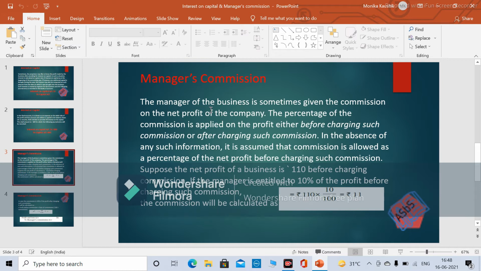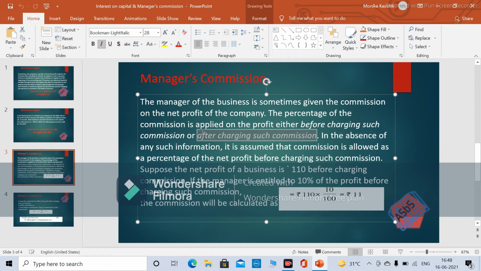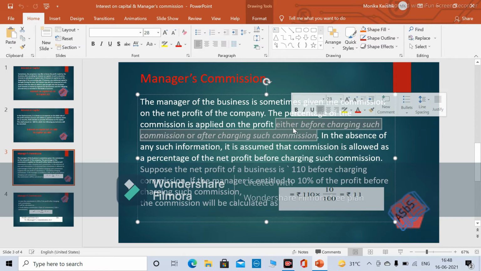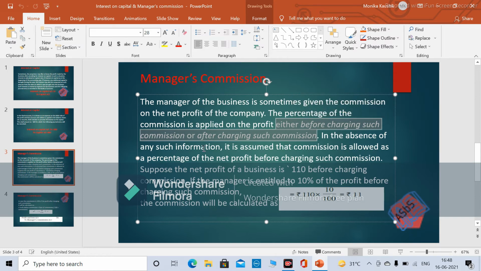Of course, we will pay any commission or dividend only if we earn a profit. The percentage of the commission is applied on the profit either before charging such commission or after charging such commission. You just need to understand these terms. You will get this statement in the question. In the absence of any such information, it is assumed that commission is allowed as a percentage of the net profit before charging such commission.